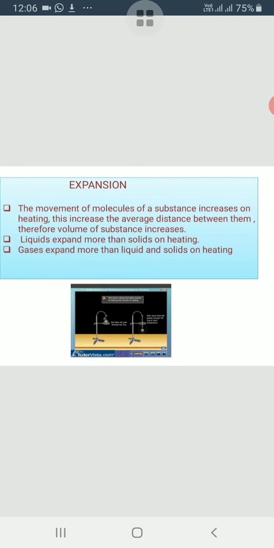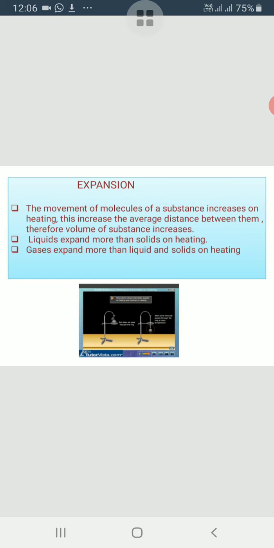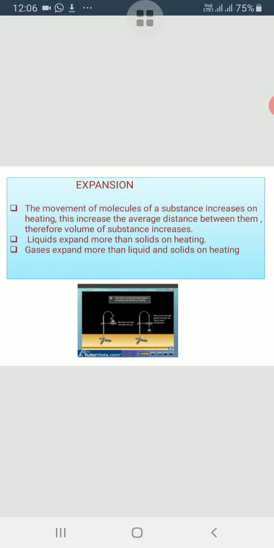It will not pass through. The ball has expanded on heating. So the ball will not pass through the ring. Cool the ball to normal temperature, it will pass through the ring again. So it shows the expansion of substances in solid.